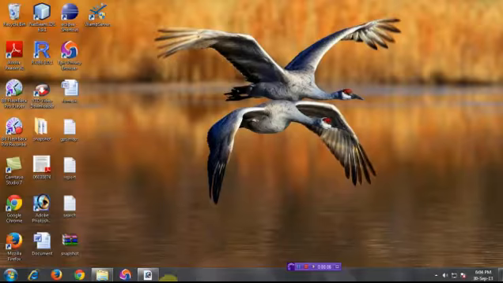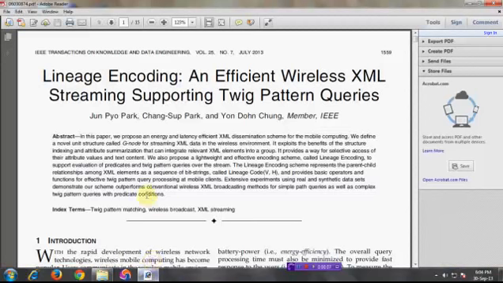The project title is Lineage Encoding and Efficient Wireless XML Streaming Supporting Twig Categories. This project was developed by Star Technologies and implemented with core technologies in Java. This paper is under the domain of data engineering, that means data mining.